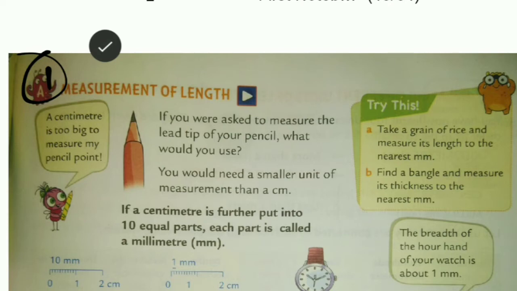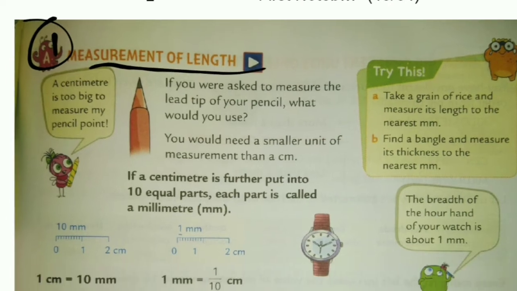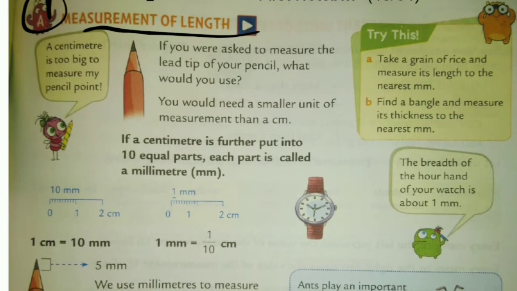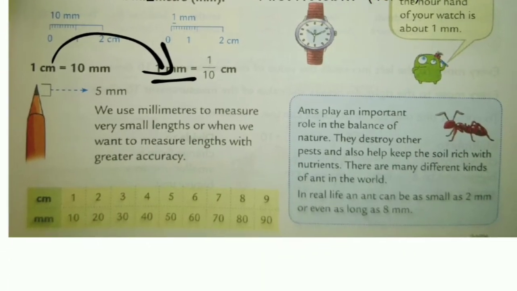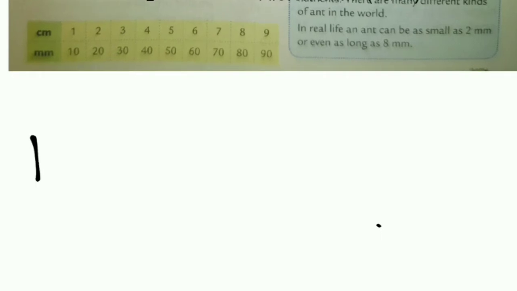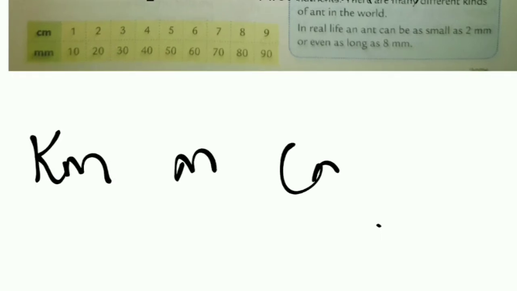First one, measurement of length. In this, one more thing we will learn, that is millimeter. Millimeter comes after centimeter. So according to that, we start from kilometer, then meter, then centimeter and then millimeter.